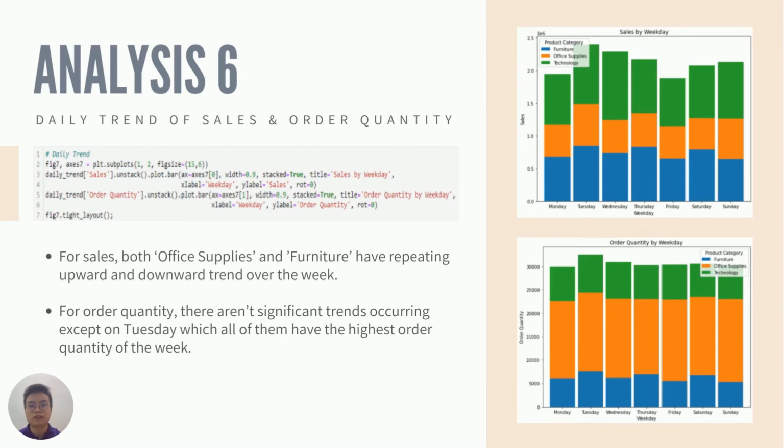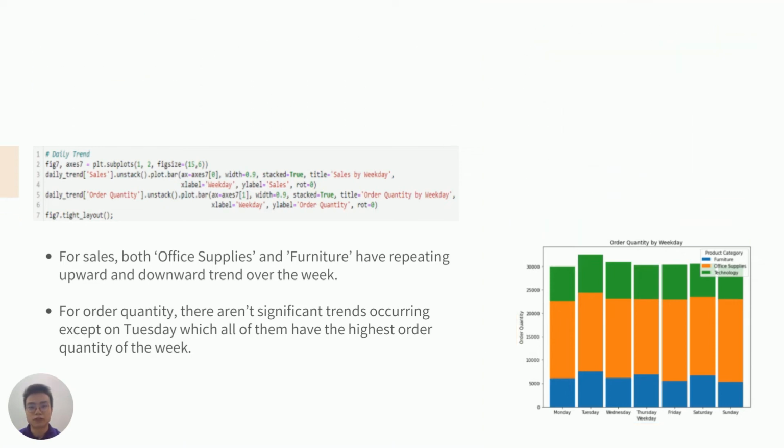For order quantity, there aren't significant trends occurring for those 3 product categories, except on Tuesday, on which all of them have the highest order quantity of the week.